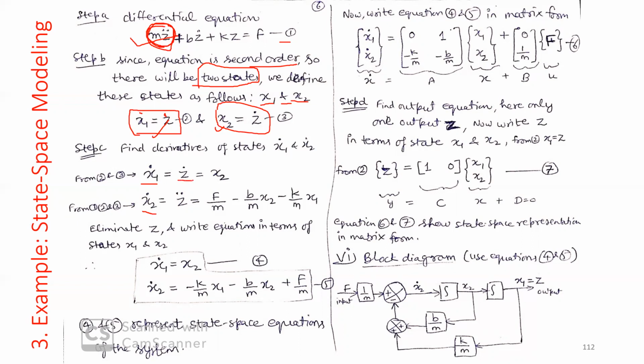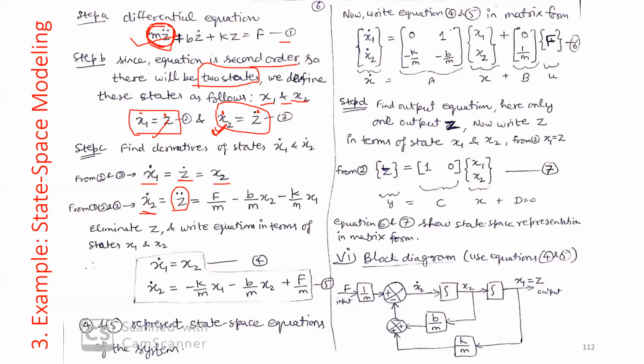But I want to eliminate this z dot because now I have changed my system from z to x. As you know, z dot is nothing but x2. So I say x1 dot is x2. Now calculate x2 dot. What is x2 dot? x2 dot will be nothing but the second derivative of z. Now you need to eliminate this z double dot.